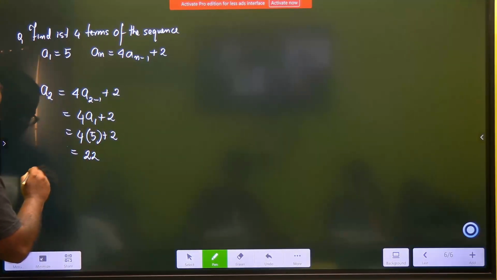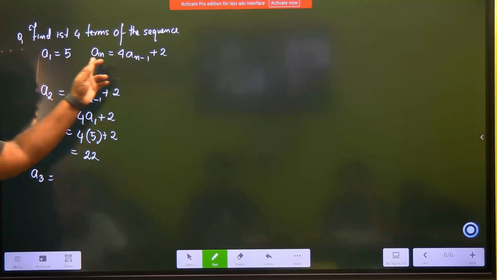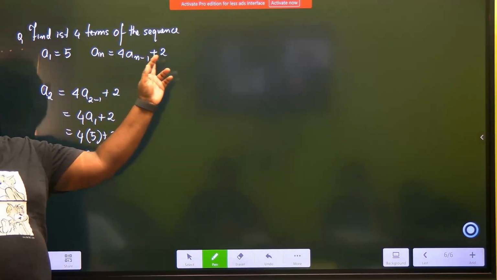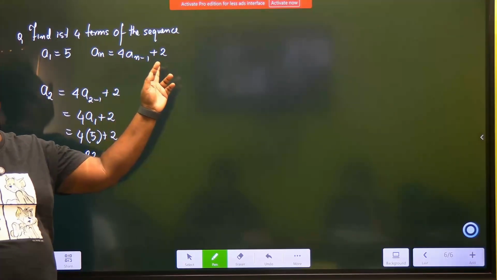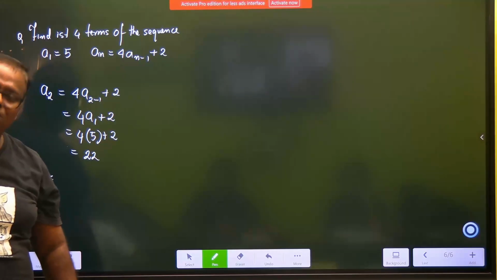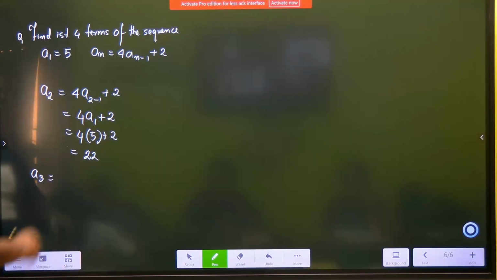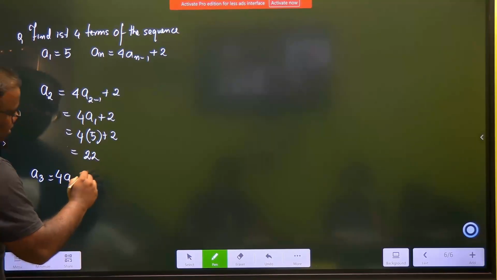Our next number to be calculated should be a3. a3 is what as per the formula? See, a of dog equals 4a dog minus 1 plus 2. a of cat is 4a cat minus 1 plus 2. So a of 3 is 4a of 3 minus 1 plus 2.